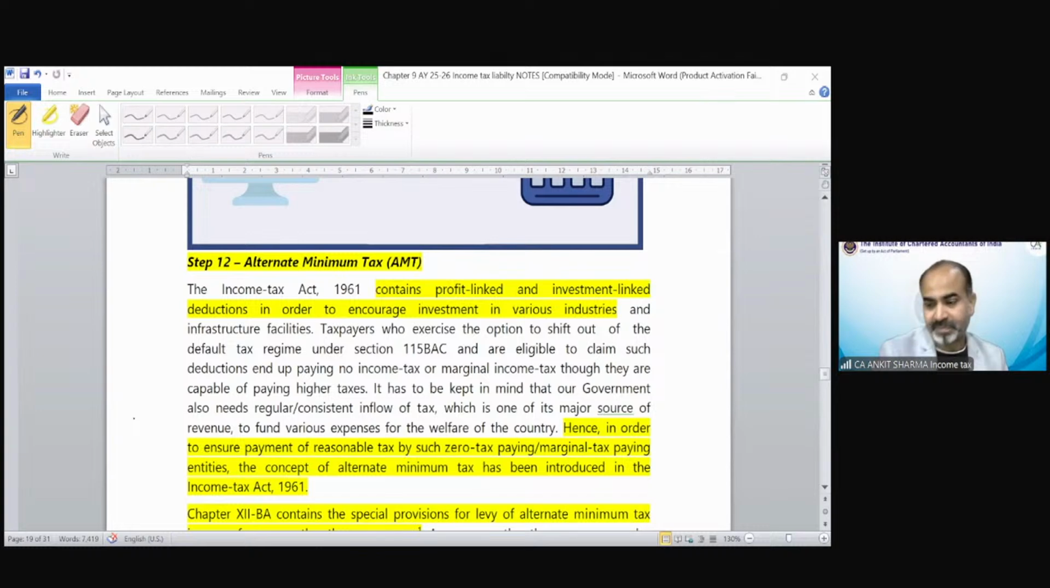The Income Tax Act 1961 contains profit-linked and investment-linked deductions, like Section 35AD, 10AA, of course.